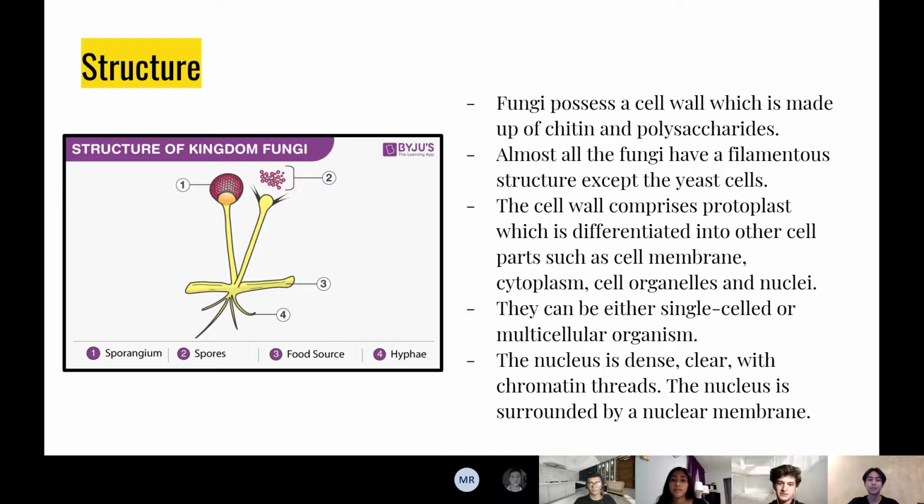Structure. Fungi possess a cell wall which is made up of chitin and polysaccharides. Almost all fungi have a filamentous structure, except the yeast cells. The cell wall encloses the protoplast, which is differentiated into other cell parts such as the cell membrane, the cytoplasm, the cell organelles, and the nuclei. They can be either single-celled or multicellular organisms. The nucleus is dense, clear, and with chromatin threads. The nucleus is surrounded by a nuclear membrane.